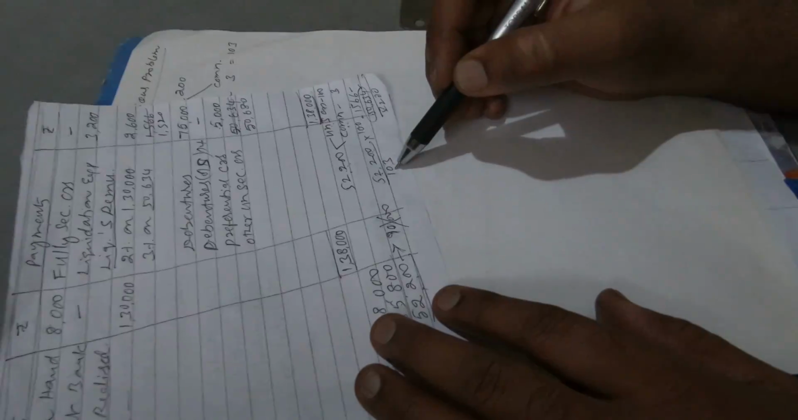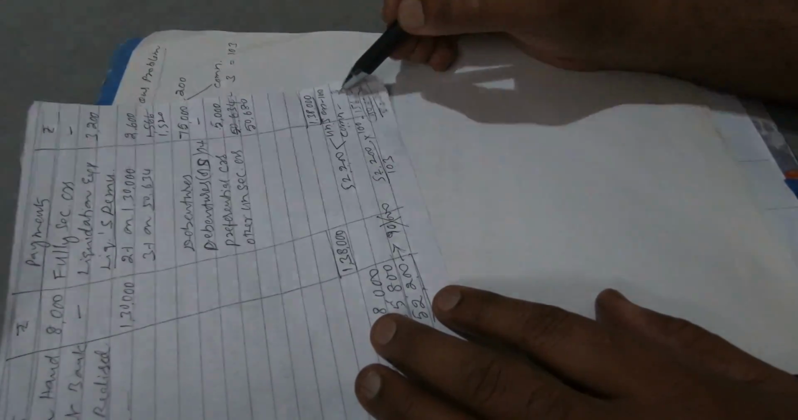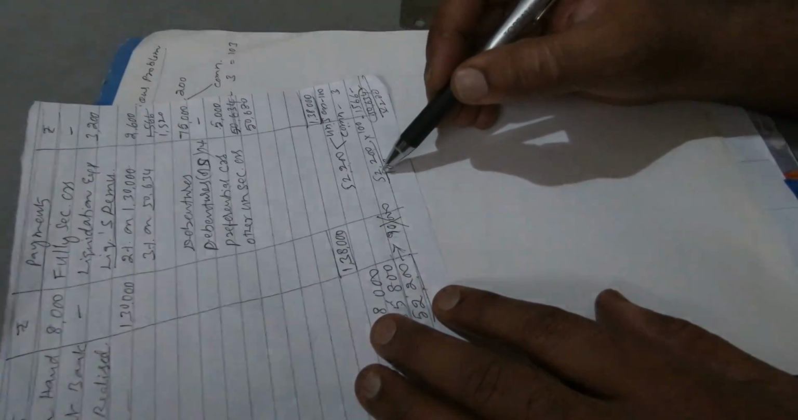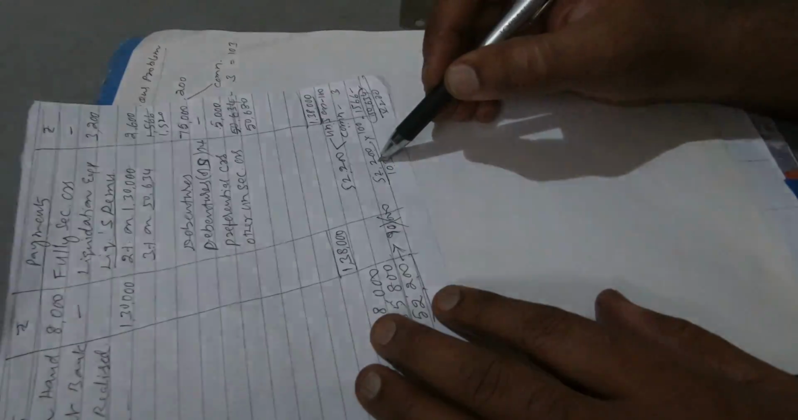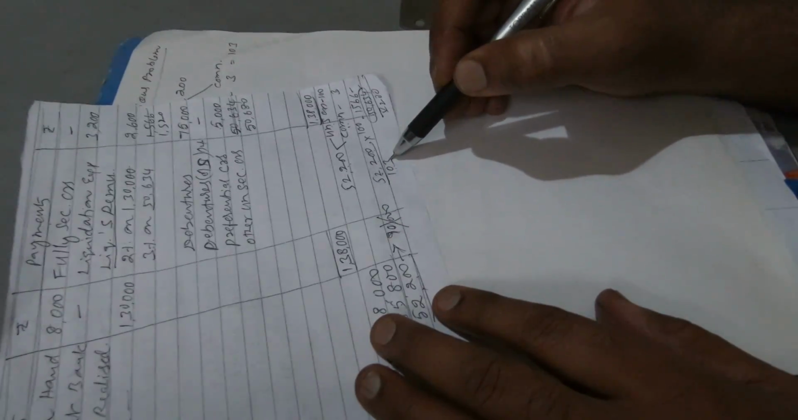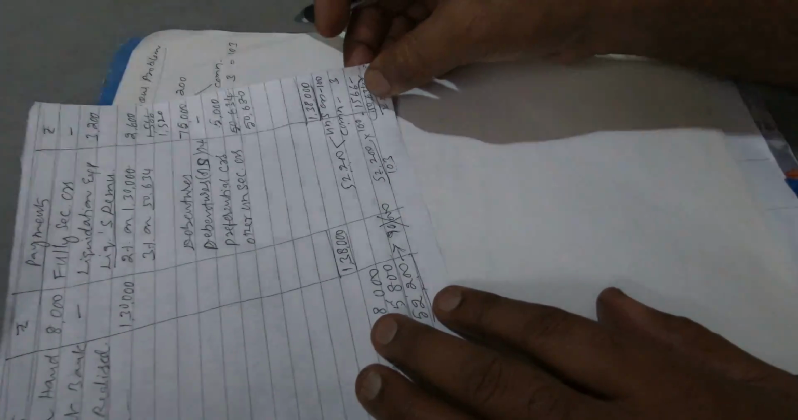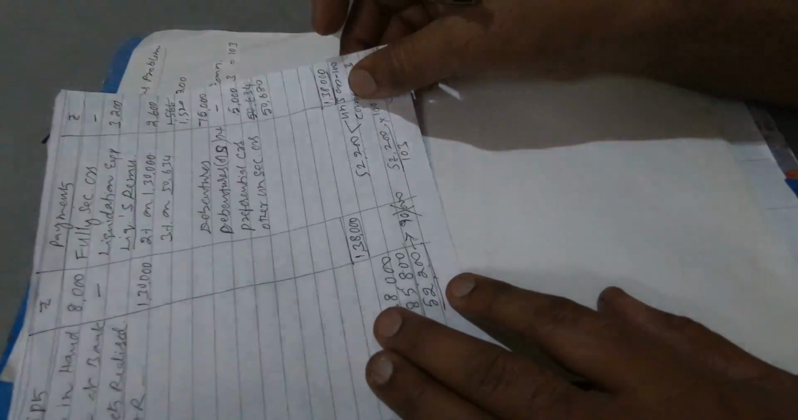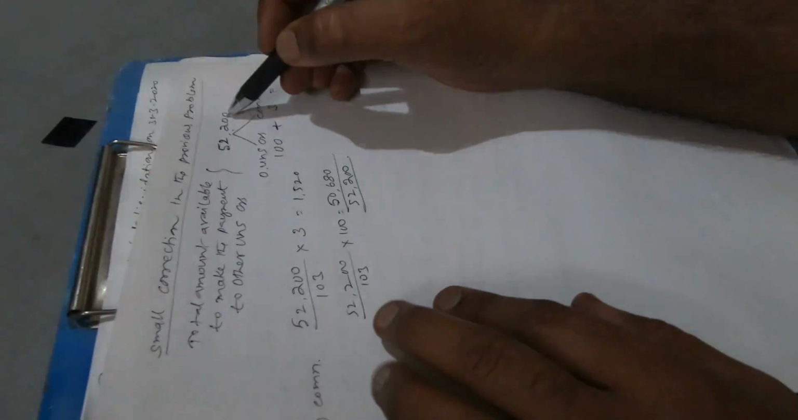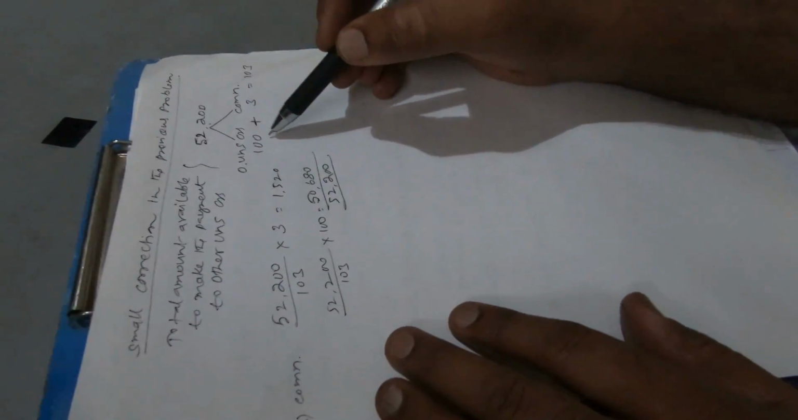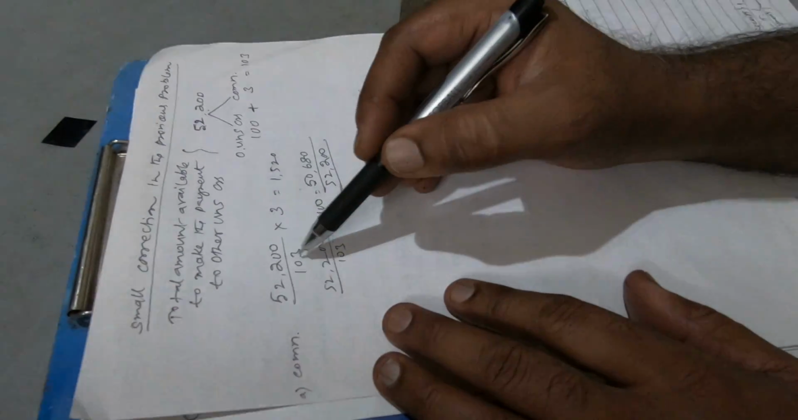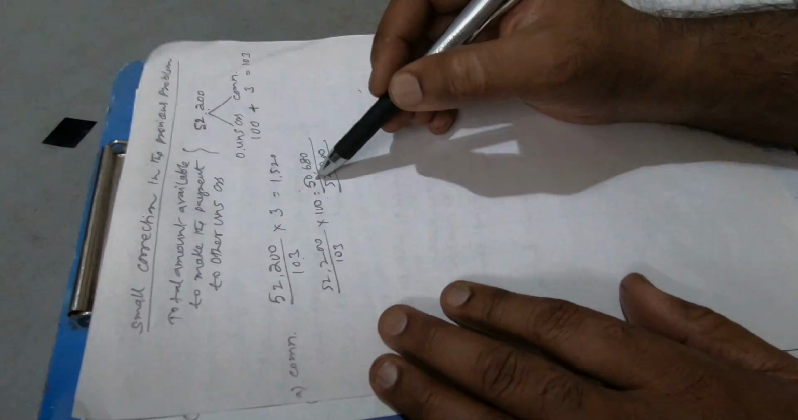So 52,200 is to be divided by 103, that is 100 plus 3. We consider that 52,200 rupees is equal to 103%, and 100% of that is where we have to make a correction here. 52,200 divided by 103 into 100 is 50,680.